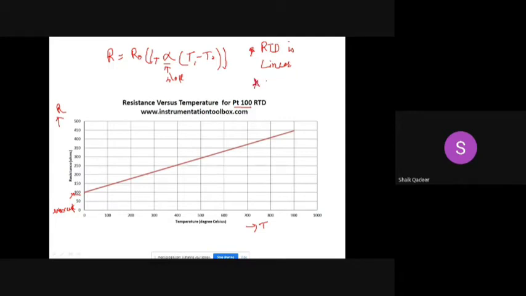Second point, it exhibits a positive temperature coefficient, that is, resistance increases with increase in temperature and vice versa. In general also, R and T are directly proportional.